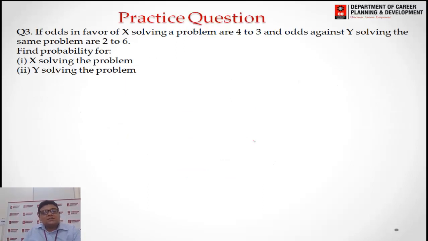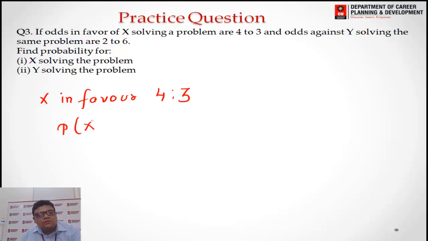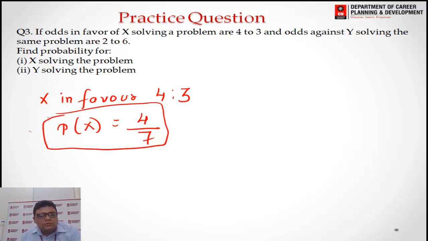The question is: if the odds in favor of X solving the problem are 4 to 3, meaning the ratio 4 to 3, then the probability of X solving the problem will be 4 divided by 4 plus 3, that is 7. So this is the probability of X solving the problem, your question number 1 that you have to answer: 4 upon 7.